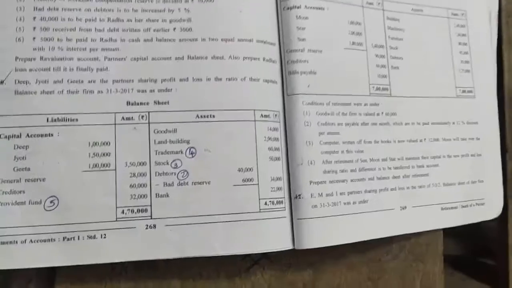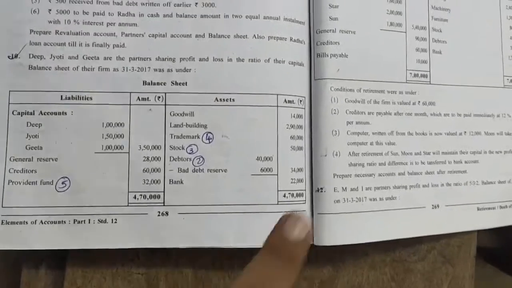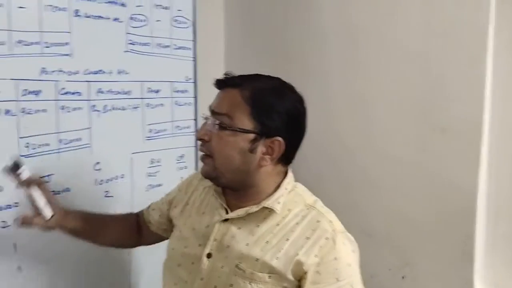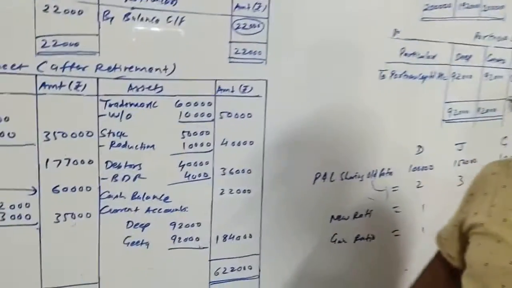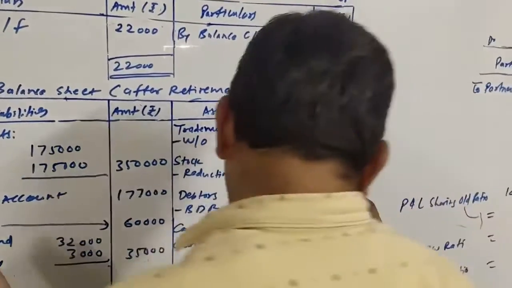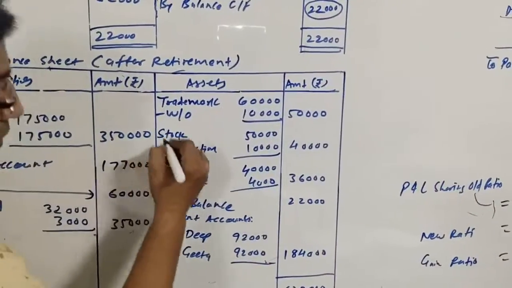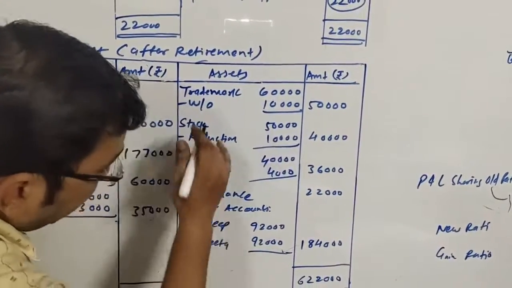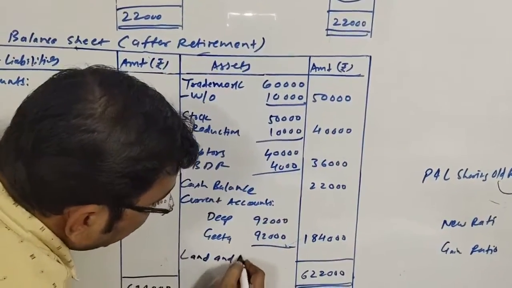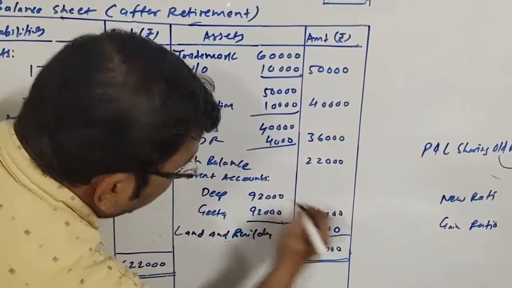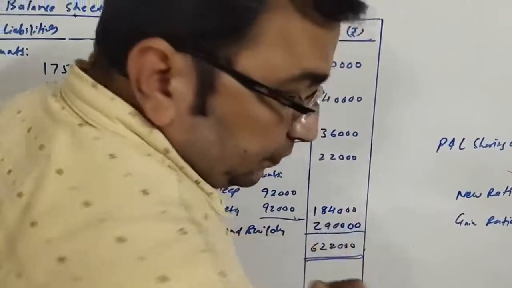Next item, land and building, which is given as rupees 90,000. There is no change in land and building, so directly we will be writing it in the balance sheet asset side. So land and building 90,000. I forgot to write it, so I will write it here. I will write it at the last. You write it at the top. First item you write: land and building, 90,000. Okay.